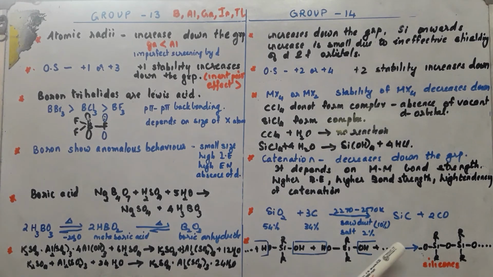On condensation polymerization, water is lost from adjacent molecules, H2O is lost, and an organosilicon compound is formed, which is called silicone, with Si-O-Si linkage in it. It is an organosilicon compound where the Si-O-Si linkage is repeated. So it is a polymer. Okay, this is how silicones are prepared.